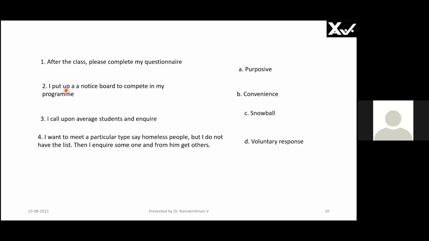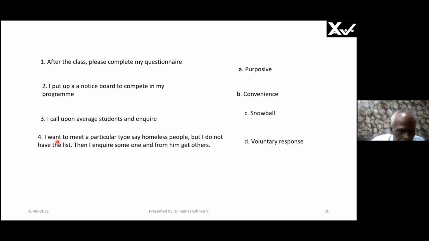Purposive. Now, tell me, is this the voluntary or this is the voluntary? Which is more voluntary? Second one is more voluntary. Very good. Now you got the answer. Then what is the first one? We'll keep it. Then we call upon average students and inquire. What is this? Convenience. Okay, we will leave this as convenience also.